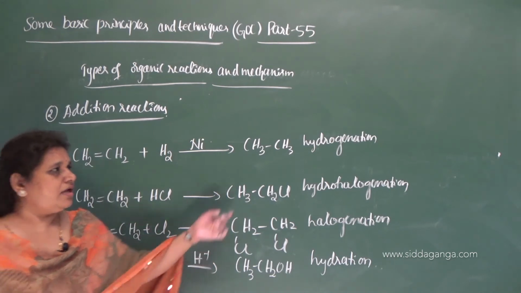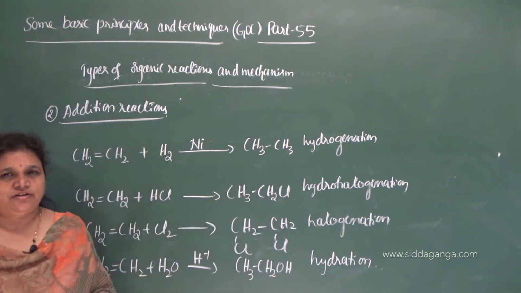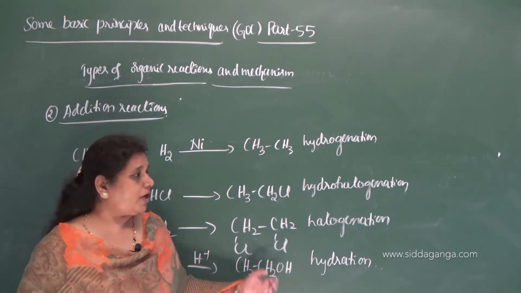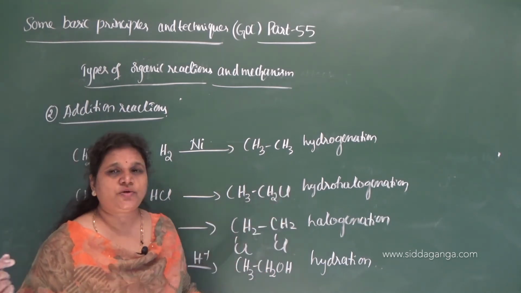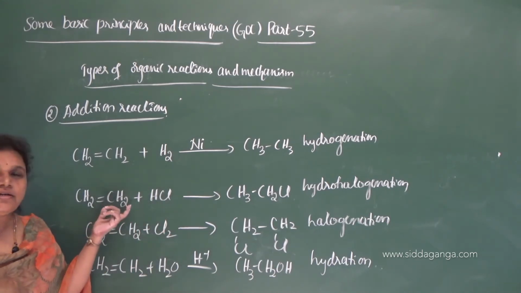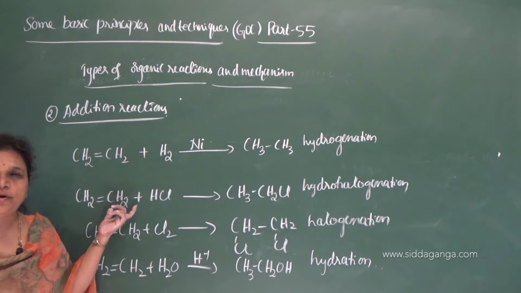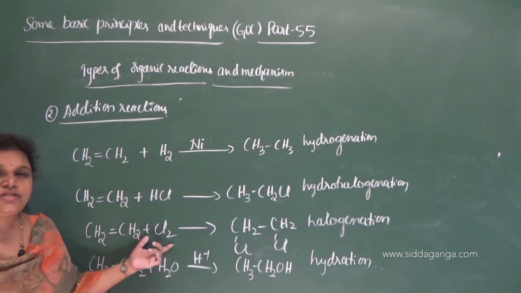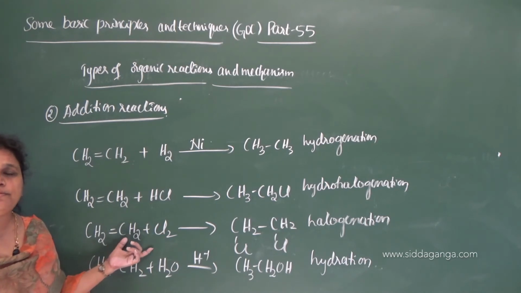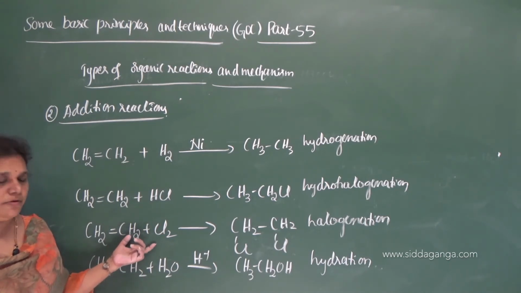Named reactions: hydrogenation, addition of hydrogen across the carbon to carbon double bond or across the carbon to carbon triple bond. Hydrohalogenation, addition of hydrogen halide across the carbon to carbon double bond or triple bond. Halogenation, addition of halogen across the double bond or triple bond.